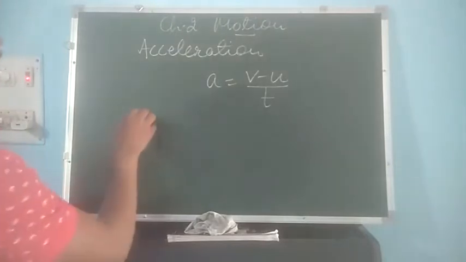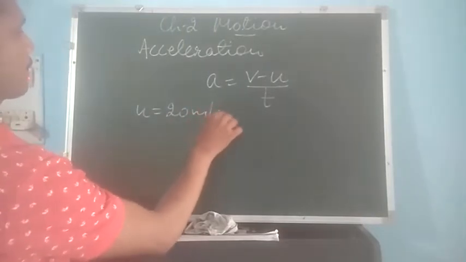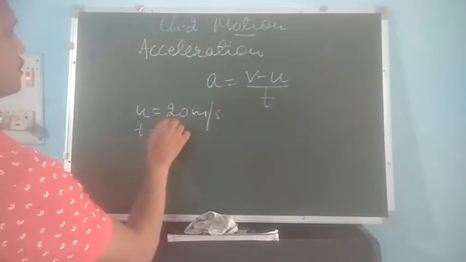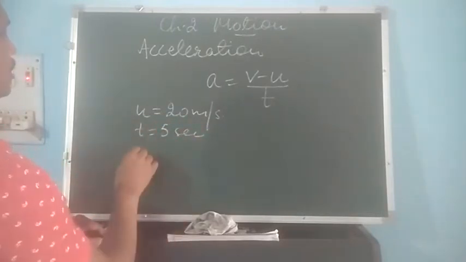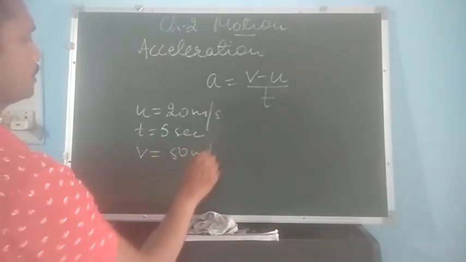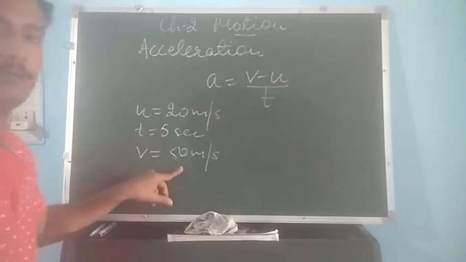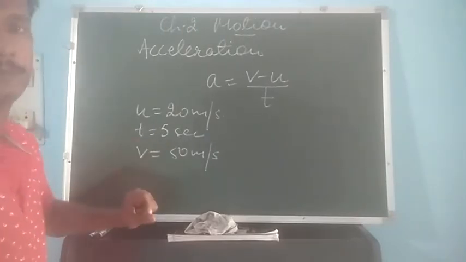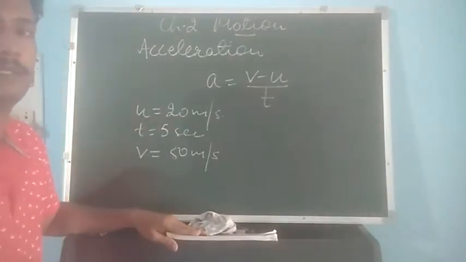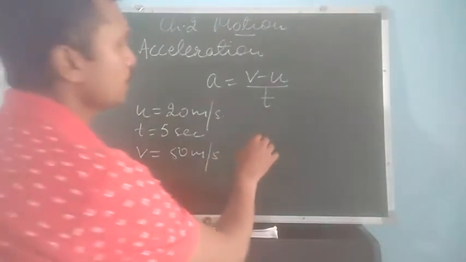Suppose there is a body moving with a velocity 20 meter per second, and after time t, suppose 5 seconds, the body has increased its velocity to 50 meter per second. So you can see the velocity of a body has been increased from 20 to 50 meter per second in a time t. That means there is an acceleration in the body due to increase in velocity. But what amount of acceleration is produced in a body, that we can calculate.